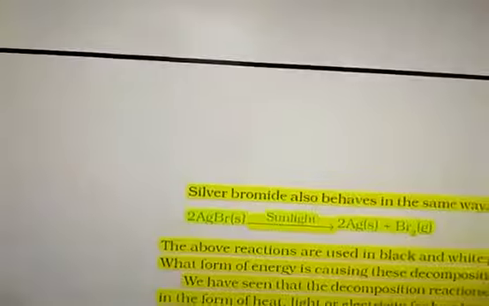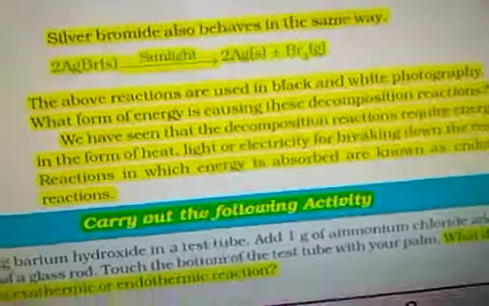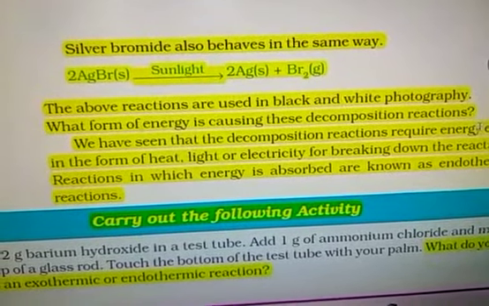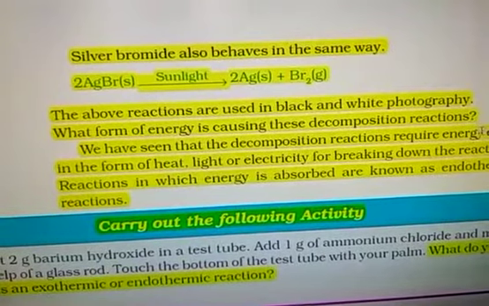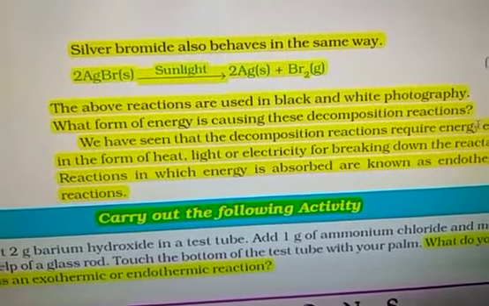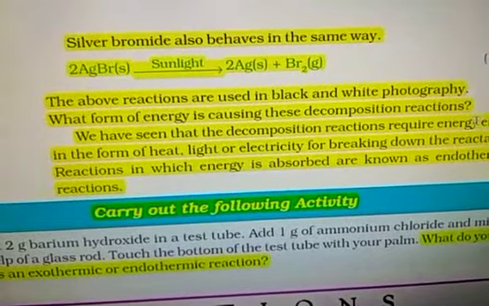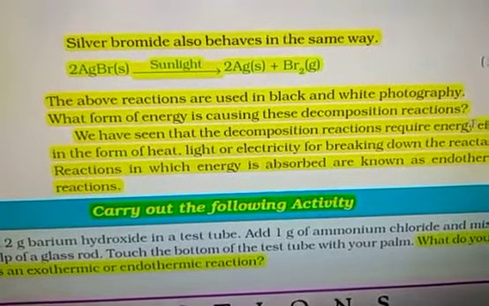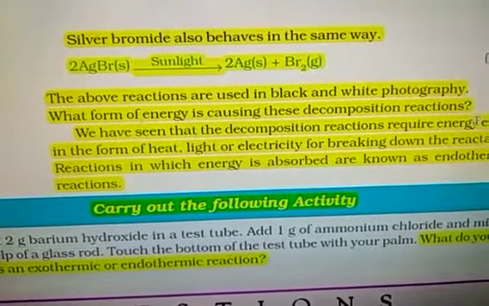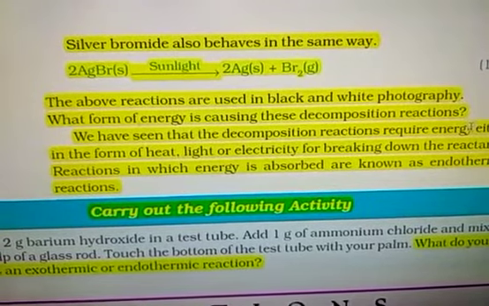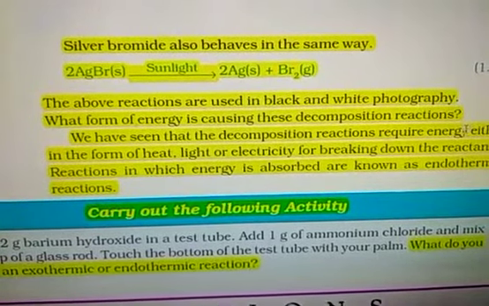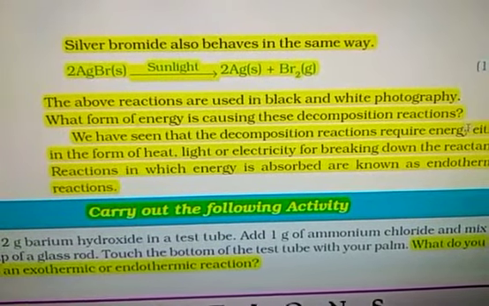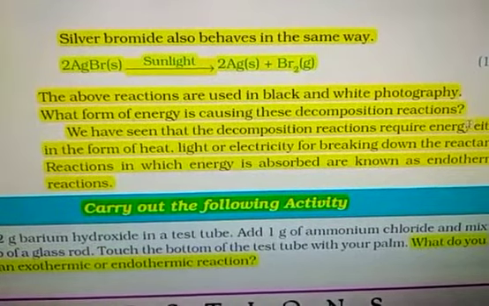Now another example, silver bromide. When we expose it to sunlight, it also changes into 2Ag plus Br2. That is, 2AgBr changes into 2Ag plus Br2 on exposure to sunlight. So it is also a photolysis, that is photo decomposition reaction, that is light decomposition reaction, and it is an endothermic reaction. This 2AgBr reaction is used in black and white photography, and also this compound silver bromide is used in photochromatic specs.